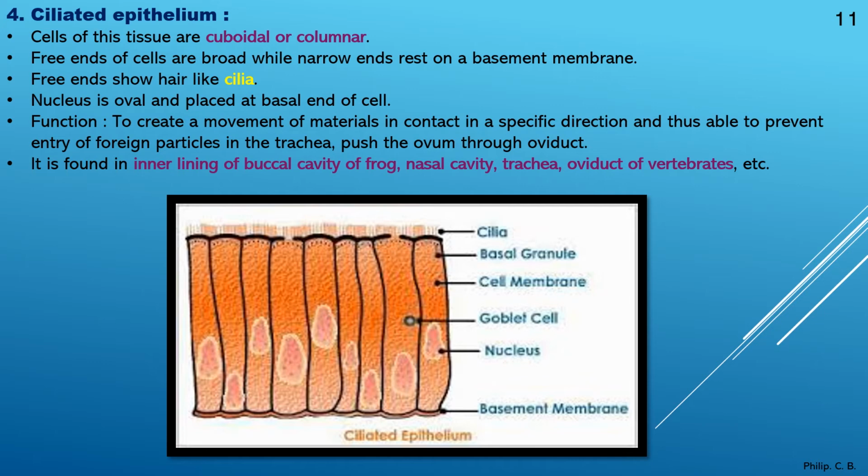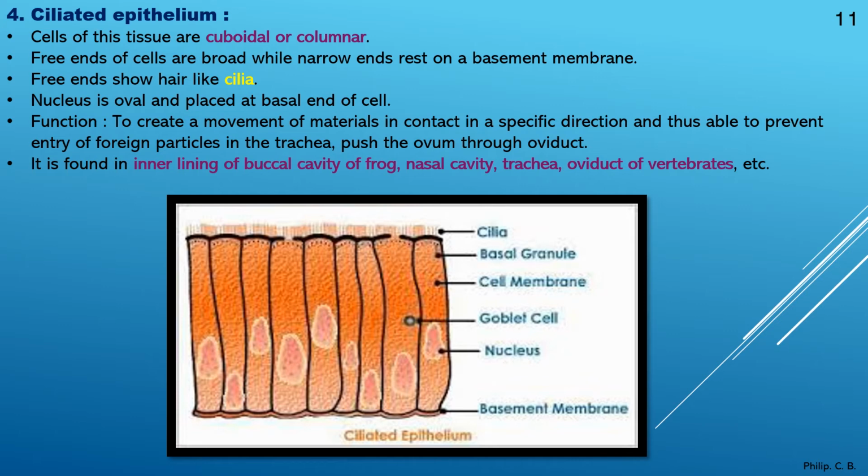In case of cuboidal, what was it? Microvilli, right? Brush border. Here it is cilia. Now again, you have come across the term cilia in the previous chapters, right? Now further, the nucleus is oval in shape and placed at the basal end of the cell. So see the shape of the nucleus, oval, and it is at the lower end or the basal end.